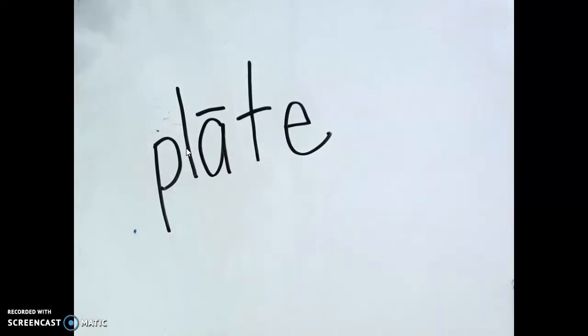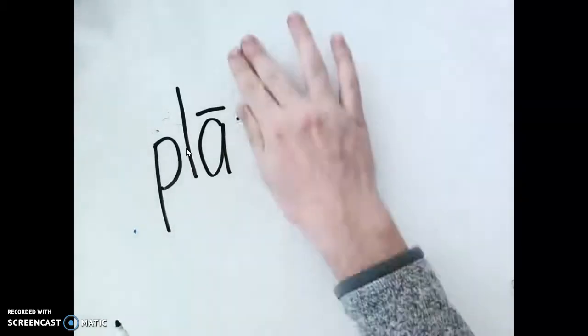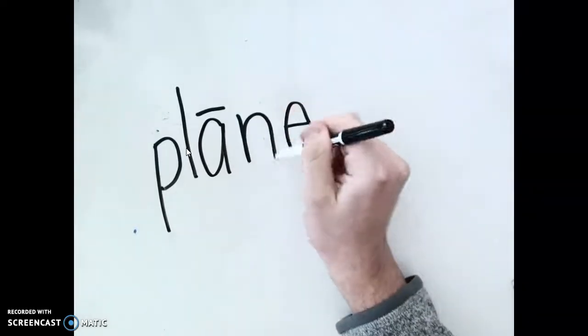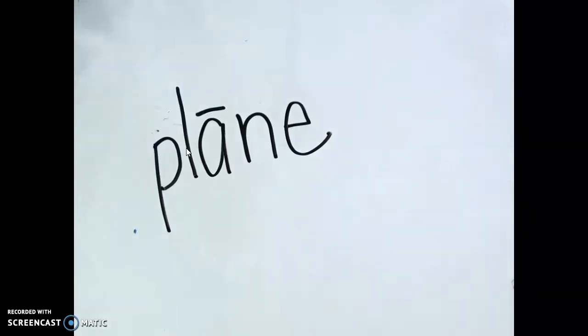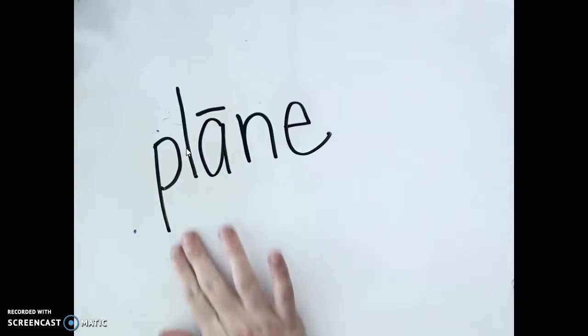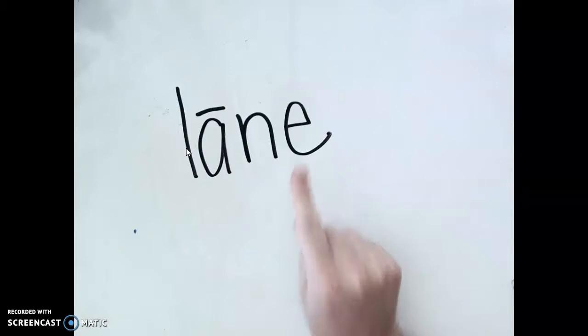I want to change the word plate to plain. What will I have to change to make it say plain? Plain. Ooh, I'm going to have to erase the T and put N. Now we have the word plain. Now I want to change the word to lane. What will I have to do here to change the word to lane? I'm going to just have to erase the P. Now I have the word lane.